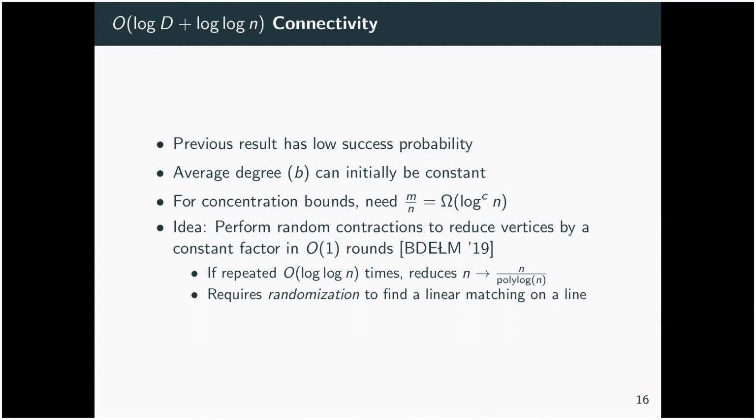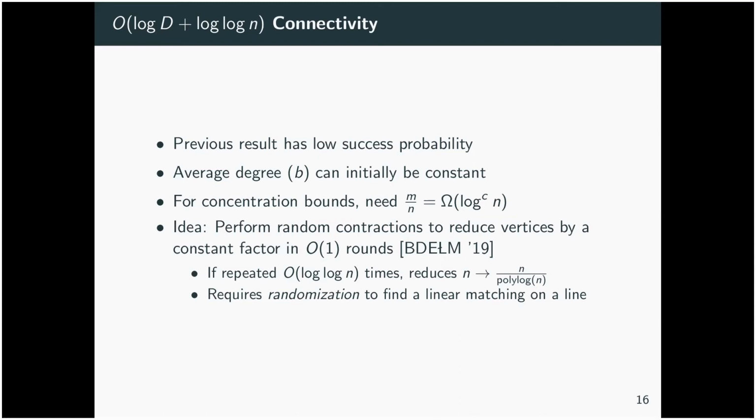right? So the idea here is that we can perform some random contractions before we start the algorithm to reduce the vertices by a constant factor in a constant number of rounds. If we repeat this log n times, we reduce the number of vertices from n to n over polylog. And this gives us the concentration bound that we need. An important thing to note here is that we require randomization to do this reduction of vertices by a constant factor in a constant number of rounds.